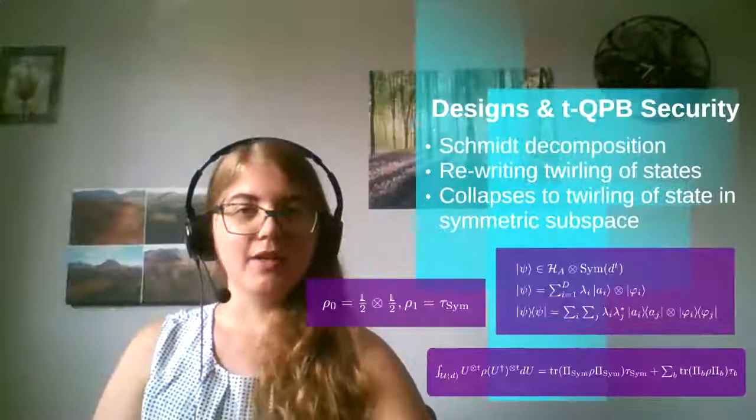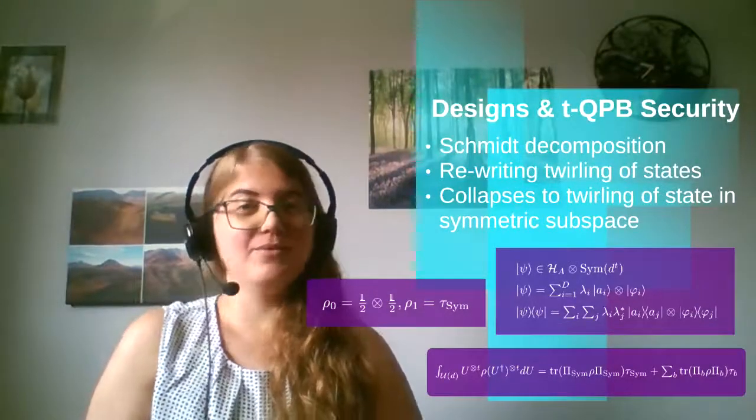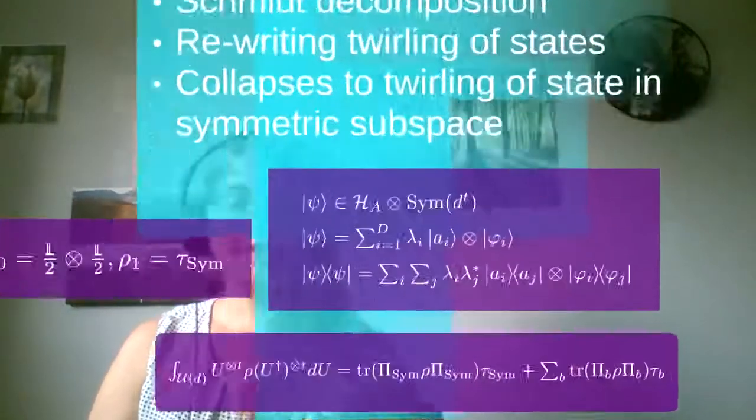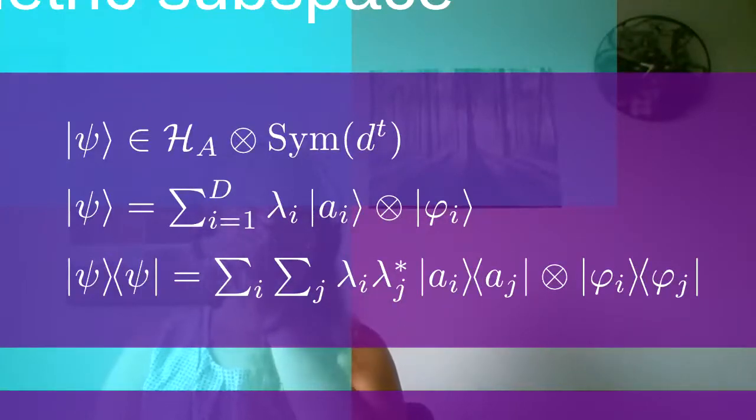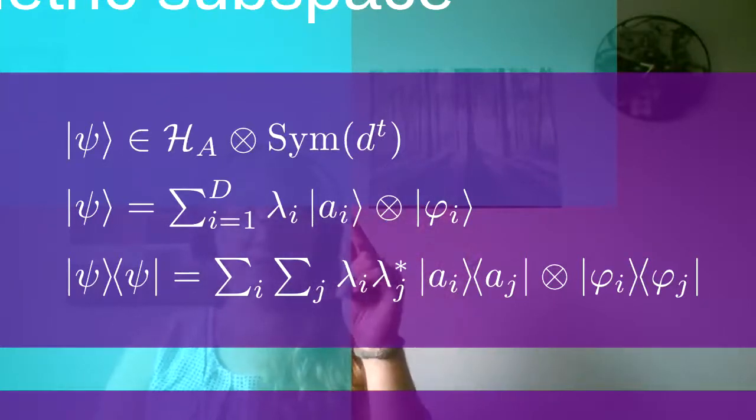Are they secure as TQPB schemes? Well, we need to look at it and see. So let's look at an example with adversaries with side information. We start with a quantum state that has the auxiliary space and the symmetric subspace here.